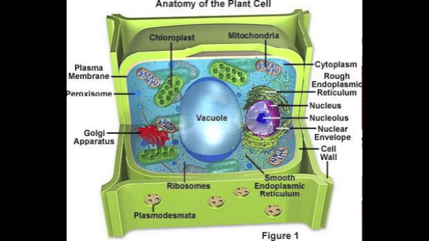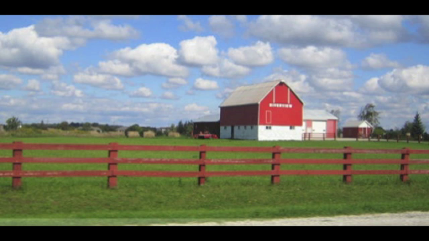Cell wall is to the cell as land is to the farm. The cell wall is the outermost part of the cell in plant cells that protects the membrane. The land the farmer owns is like the cell wall because it is the outermost part of the farm. So these two objects share a similar function in the role they play.